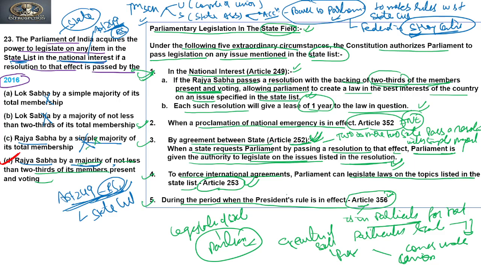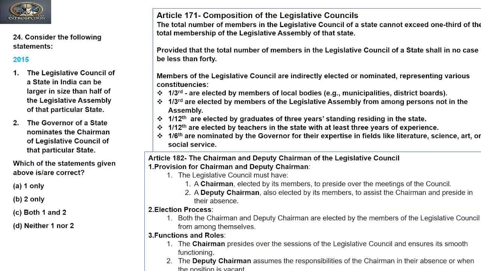Clear? So these are the circumstances when the Parliament can legislate in the state field, or in the second list of the 7th Schedule, that is the State List. Clear? We're moving to the next question. The next question was asked in 2015. Let's see what the question says.